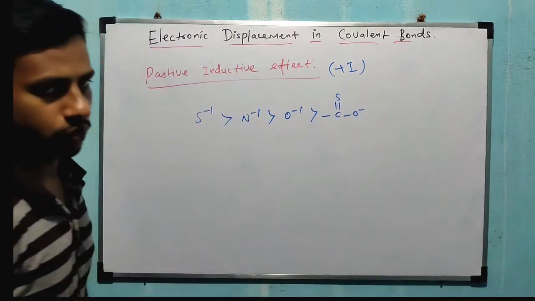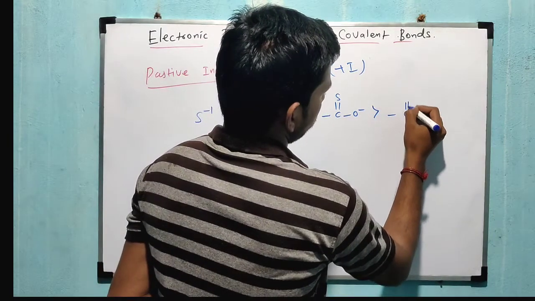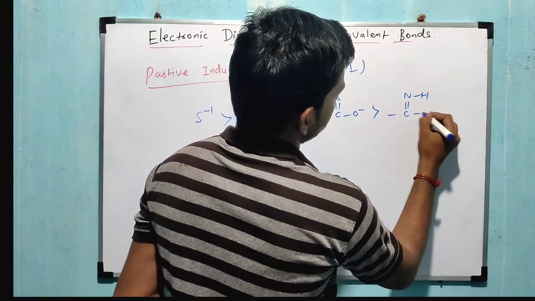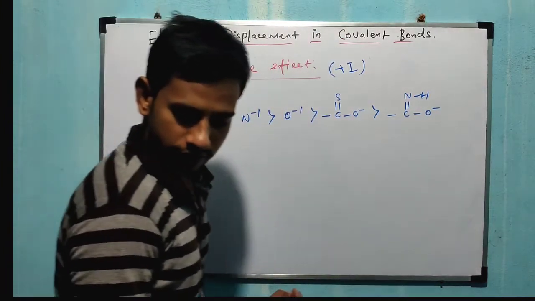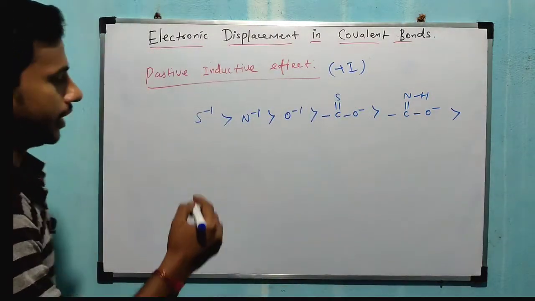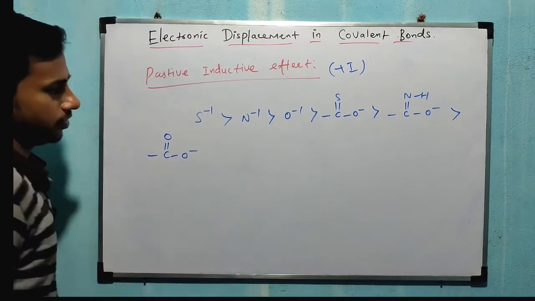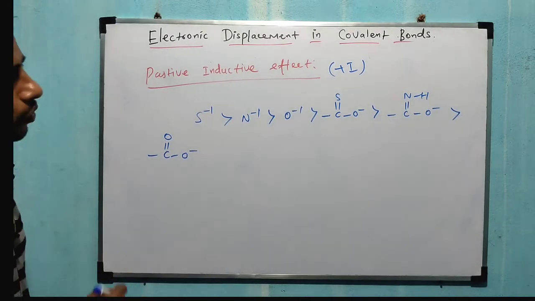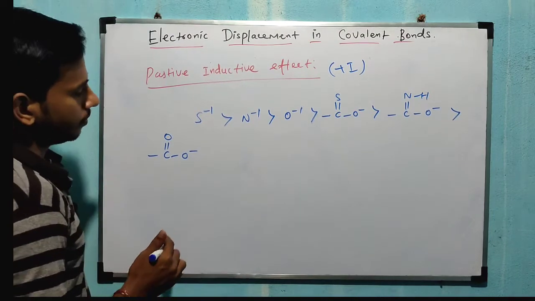Now this is also one of the plus I groups, greater than the next one, C double bond NH O minus. Now this is also one of the plus I groups. So next one, greater than C double bond O minus. Now this is also one of the electron donating groups, that means positive inductive effect, plus I group.